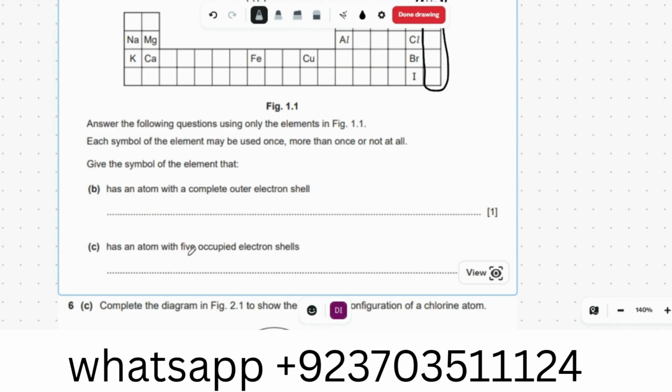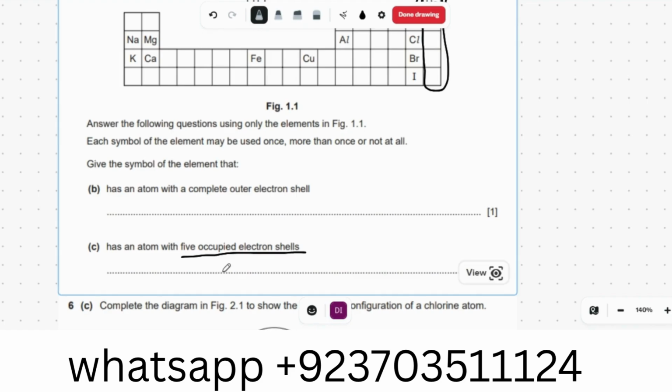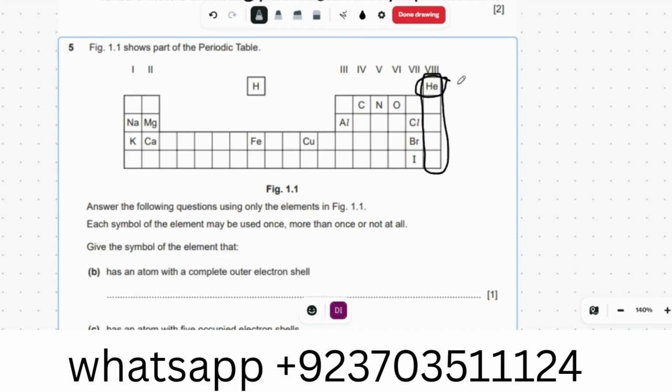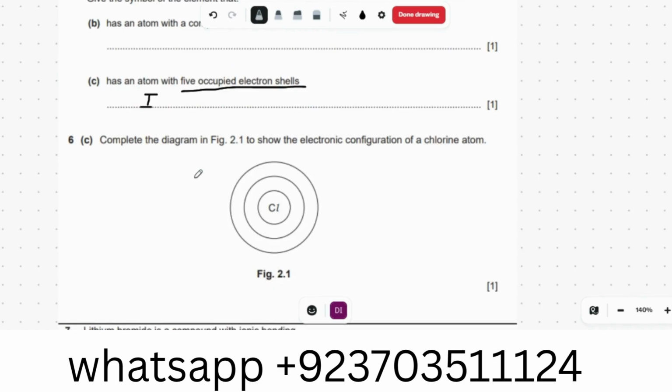Which of the atoms has 5 occupied electron shells? So which atom will have 5 shells? The number of shells depends on the period. So that is only iodine. Okay, iodine is present in the fifth period, so that's why we will write iodine. The fifth shell depends on the period number, so the fifth shell means it should be in the fifth period.